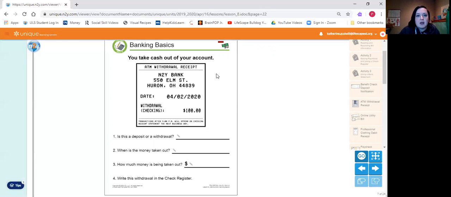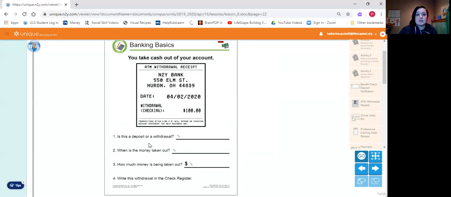And this is a pretend receipt from the machine. It says ATM withdrawal receipt. Now remember, a withdrawal means we're taking money out of our account. So it's a minus. And we got this from the News to You Bank at 550 Elm Street in Huron, Ohio. The date was April 2nd, 2020, and we took out $100.